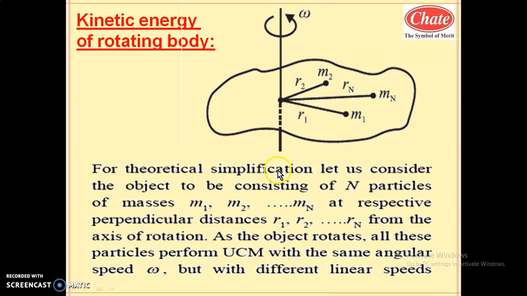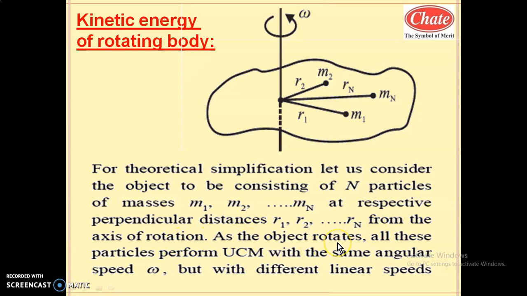So for theoretical simplification, let us consider the object to be consisting of n particles. We are studying the theoretical concept for the kinetic energy of a rotating body. So we have considered the object is made up of n particles having masses m1, m2, up to mn at respective perpendicular distances r1, r2, up to rn from the axis of rotation.